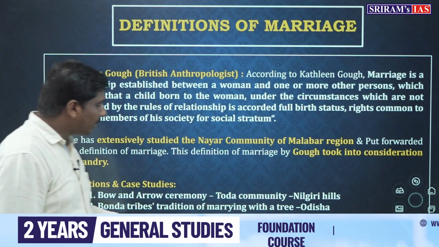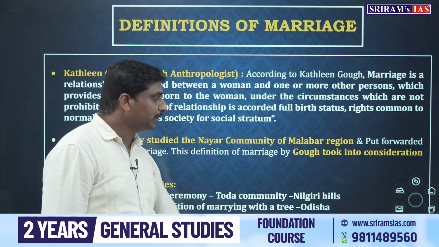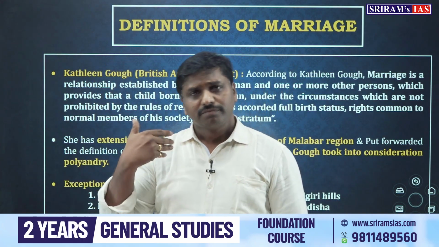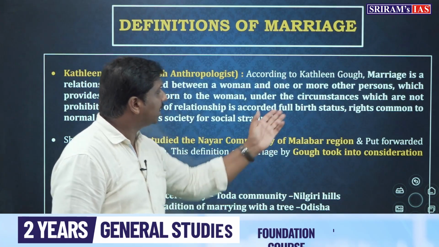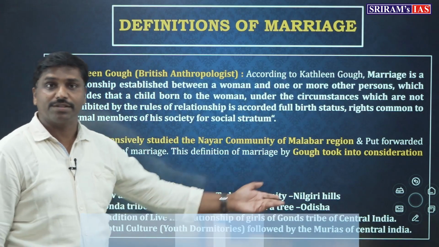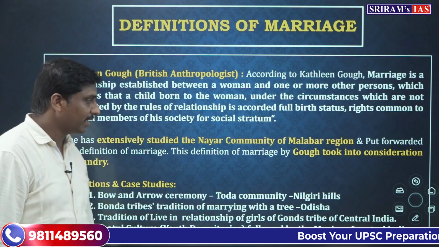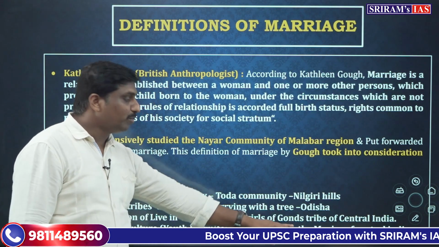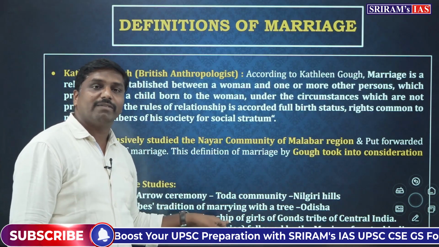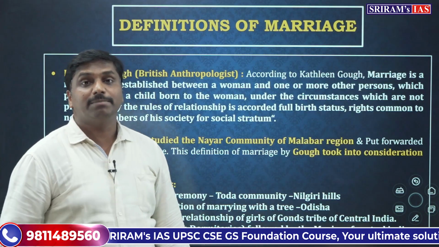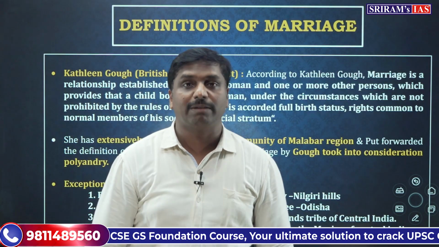And then there is a tradition of live-in relationship among the Gond tribes of central India, where if a child is born, they won't give it full birth status. So that is one thing. And apart from that, there is a culture called Gotul, where the Muria Gonds of central India follow the Gotul system, which is known as the youth dormitories, where premarital sexual relationships are allowed.